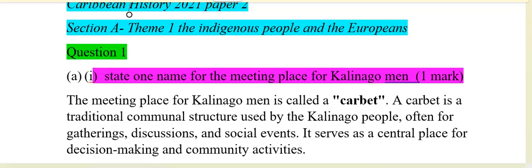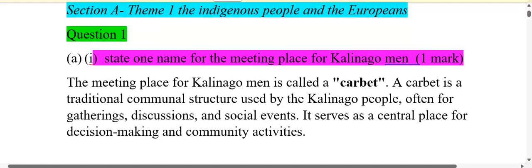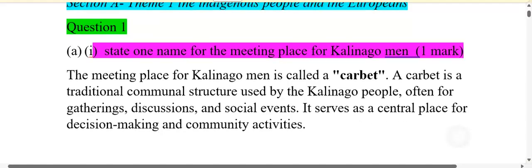If you don't remember what a carbet is, it is a traditional structure used by the Kalinago people for gatherings if they had things that they wanted to discuss, and also for social events. If your answer was a carbet, that would have given you your full 1 mark.